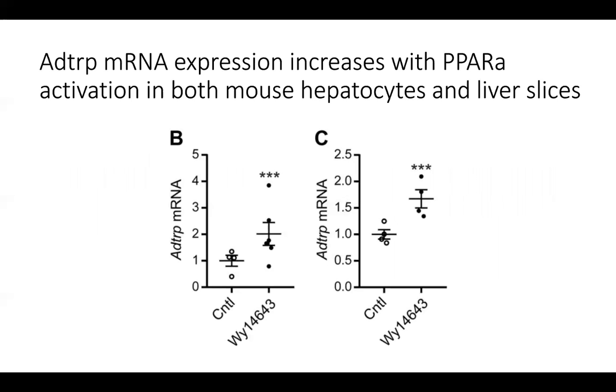So in this first set of figures that we'll be talking about, ADTRP mRNA levels were measured in both mouse primary hepatocytes, which is shown right here in figure B, and in liver slices as well, which is shown over here in figure C. Right down here where it says CNTL, that stands for control. So in these cases, samples, either the mouse primary hepatocytes or the liver slices, were just placed in a normal medium.